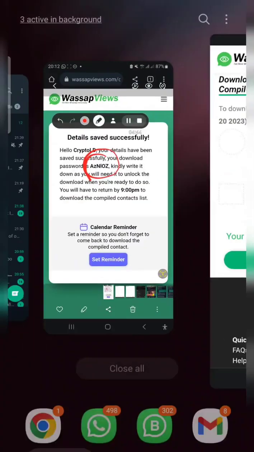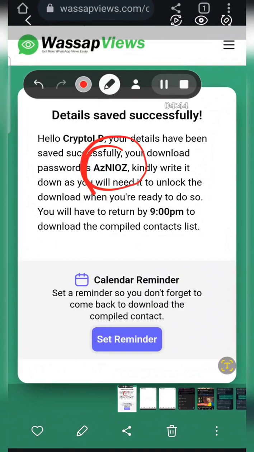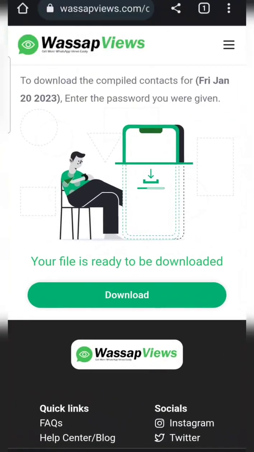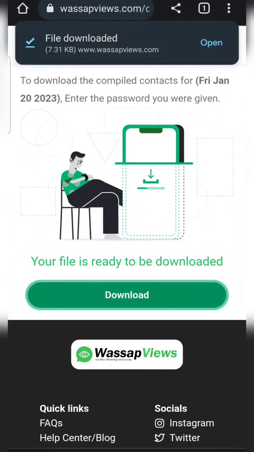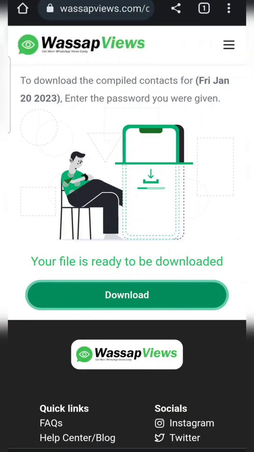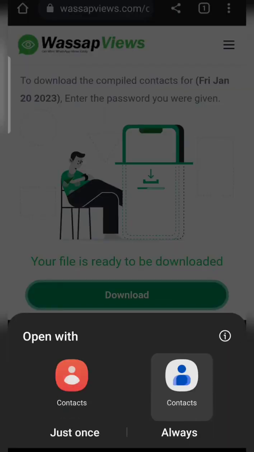So basically this is the password that I saved. I thought this was an I, but it was an L. So the more reason you just copy this and paste it somewhere so that you don't have to go through this stress. So now that I've done that, I'll click on download. So I'll download the VCF file. It has downloaded. I will just open it. You can see it's asking whether you want to save it to your contact. So I'll just click on open.